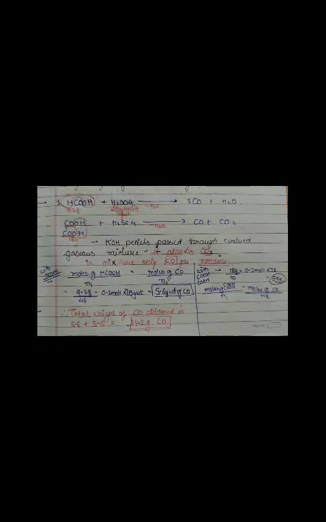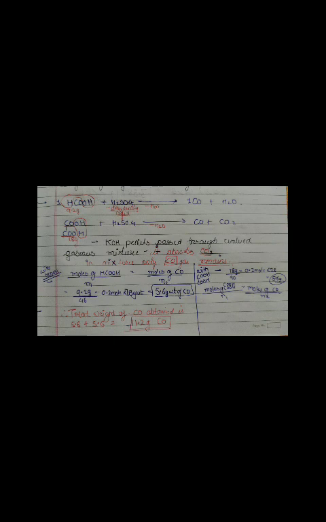So in this question, they have said that the gas evolved has passed through KOH and KOH absorbs CO2. So in the product, I will get only CO moles. One CO from formic acid and one from oxalic acid. Now to find the amount of CO, we will use the stoichiometric concept over here.